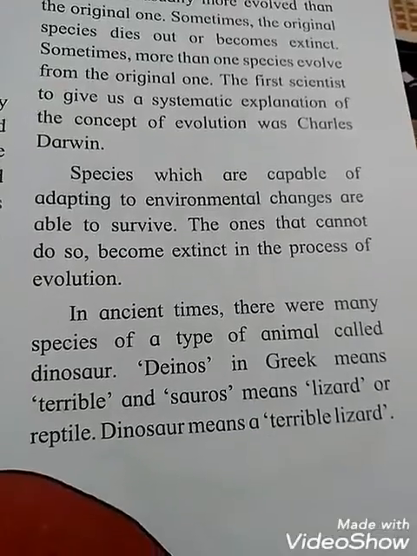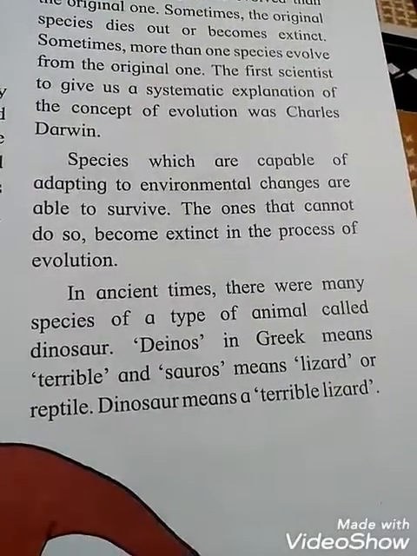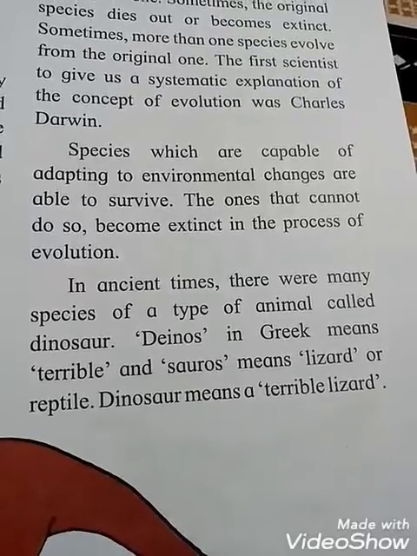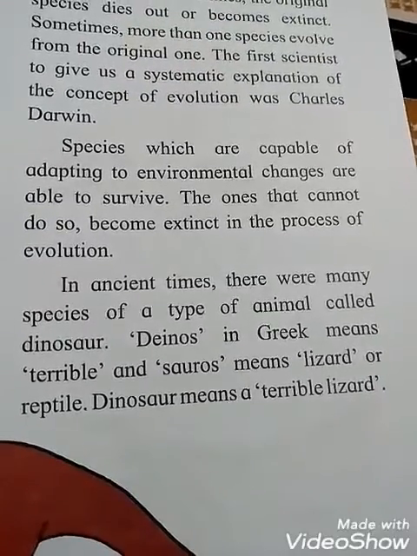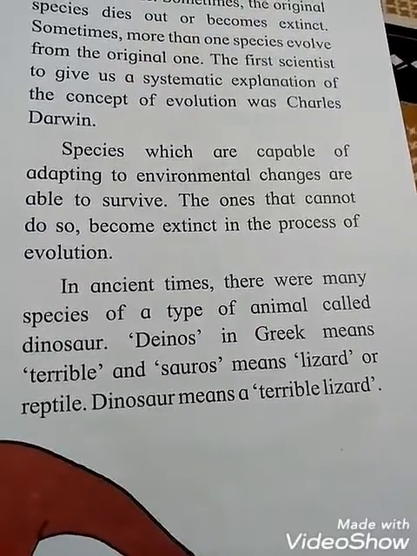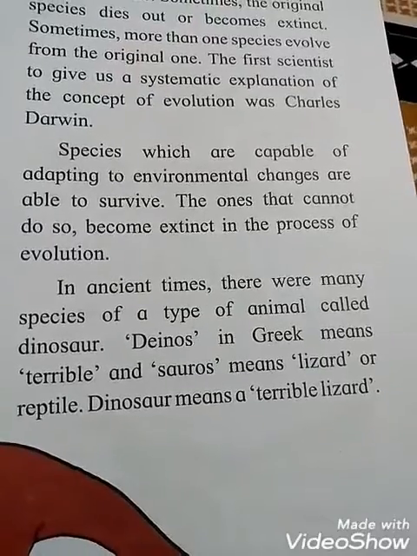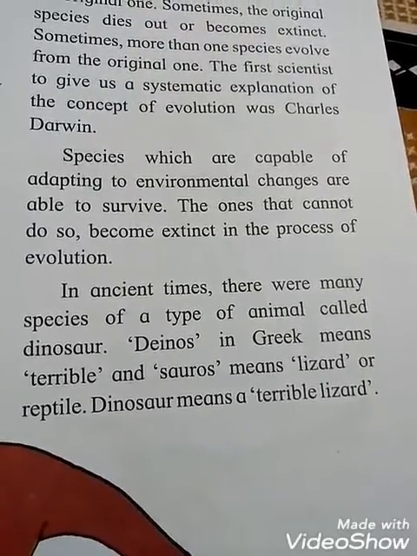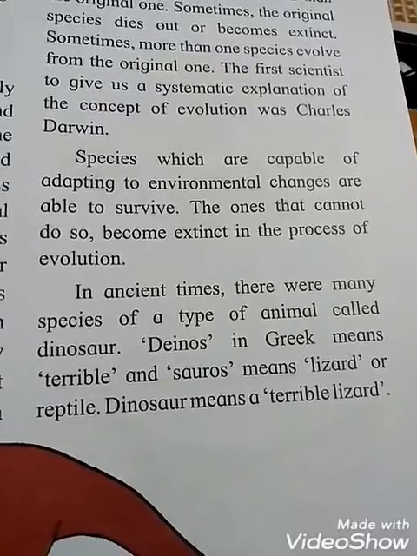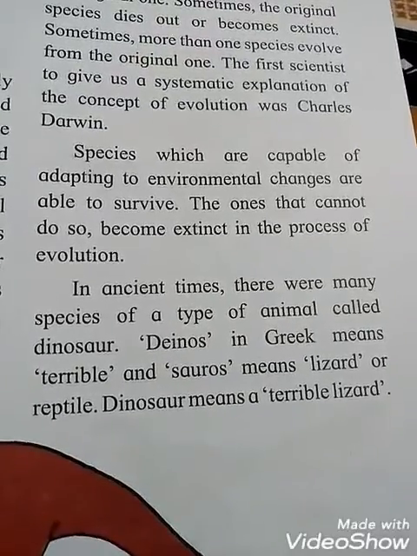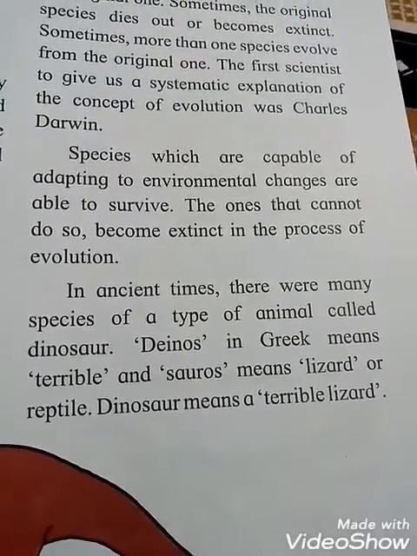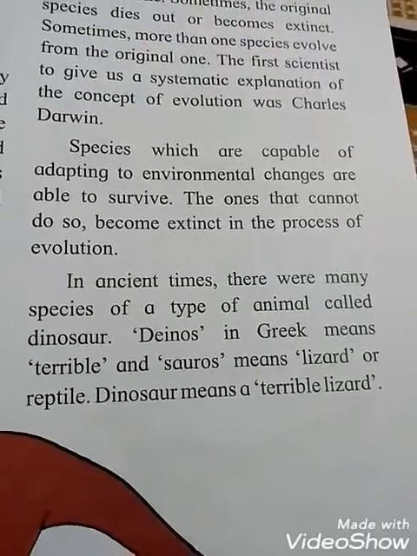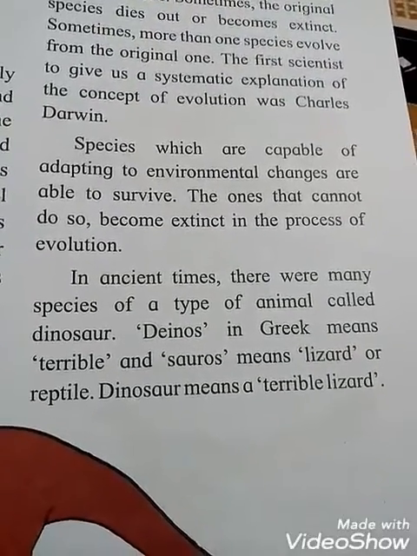In ancient times, there were many species of a type of animals called dinosaurs. Dinos in Greek means terrible, and sauros means lizard or reptile, we can say that. Say students, you have to remember that dinos in Greek means terrible, and sauros means lizard or reptile. So dinosaur means a terrible lizard.